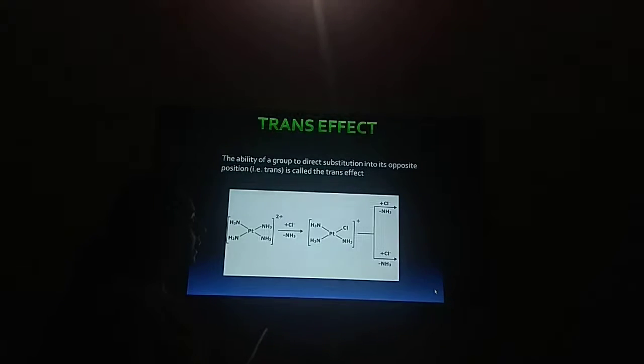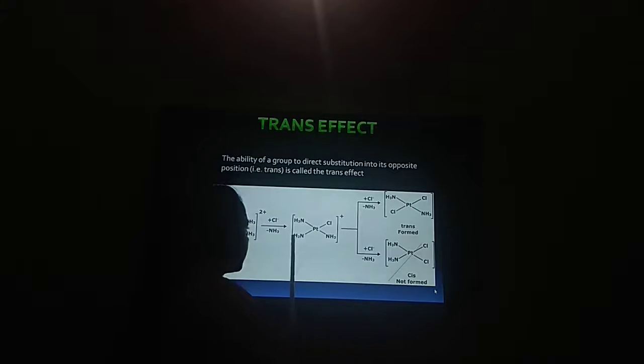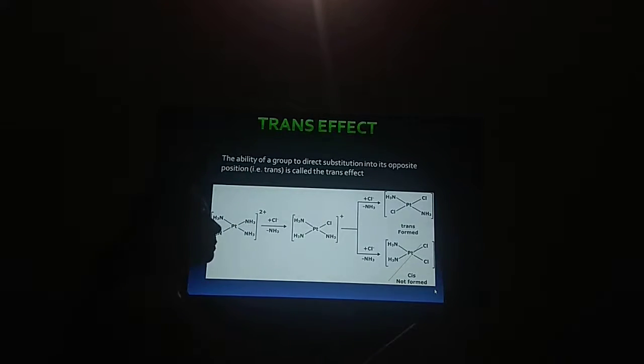So, you can see in this example, only this amine is substituted, which results in the formation of the trans product, and there is no formation of any cis product where the amine ligand opposite to NH3, or trans to NH3, could be substituted.